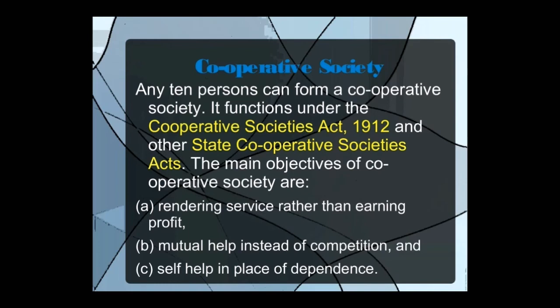Now see what are the various types of cooperative society. You can see consumer cooperative, producers, marketing and housing. There are a number of types of cooperative societies. Now let us see the characteristics. First, voluntary association, where the members come voluntarily and form their cooperative society. Nobody is going to force them to start a society or become a member, but they are voluntarily doing all these things. Then membership: minimum is 10 and maximum is unlimited.